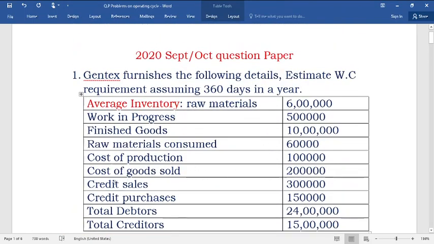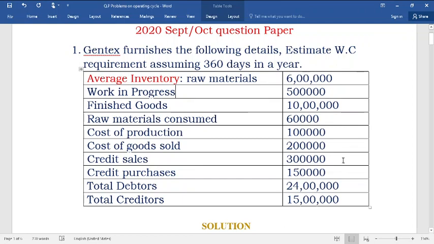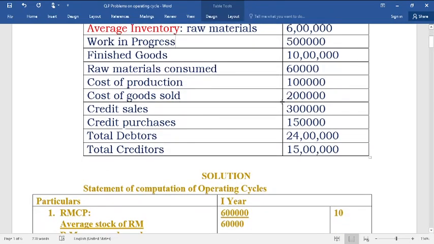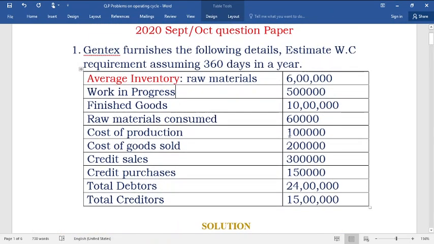Then cost of goods sold, raw materials consumed per day is needed for RMCP, cost of production is needed for WIPCP, that is work in progress conversion period, cost of goods sold is needed for finished goods conversion period, and cost of sales is needed for calculation of debtors, credit purchases is needed for calculation of creditors, etc. Each and every information is there. You will need to do only substitution of these figures into the formula.